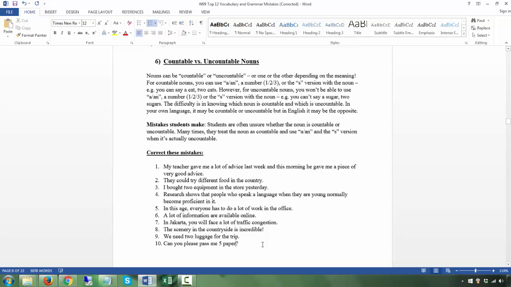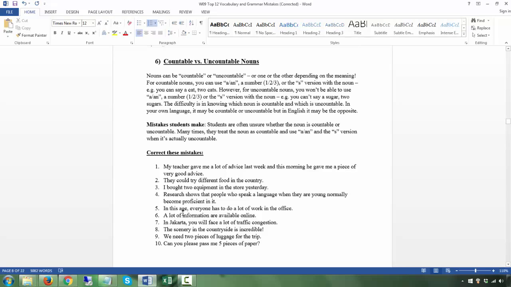You see 5 pieces of paper. Okay, so you wouldn't say 5 paper, but 5 pieces of paper. Again, we need 2. It will be 2 pieces of luggage. Right? A lot of is okay.